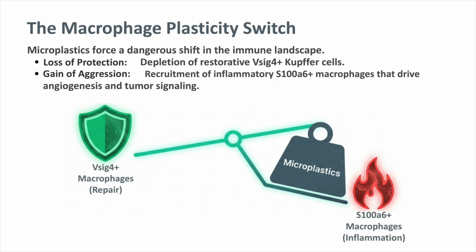The macrophage plasticity switch. Microplastics force a dangerous shift in the immune landscape. This involves the depletion of restorative Vsig4+ Kupffer cells and the recruitment of aggressive S100A6+ macrophages that drive angiogenesis and tumor signaling, tipping the balance from repair toward chronic inflammation.